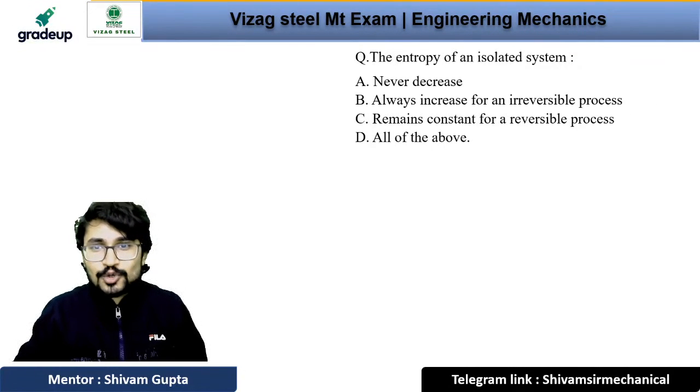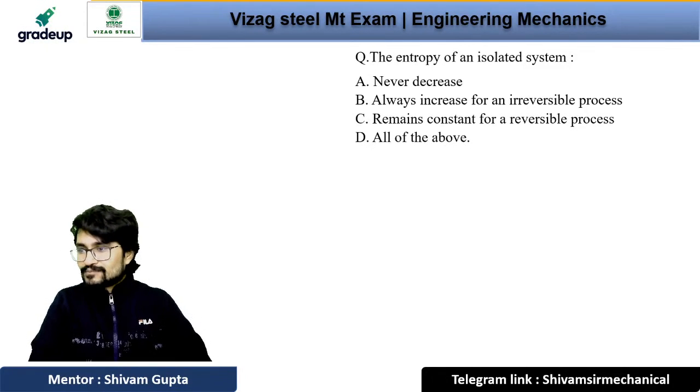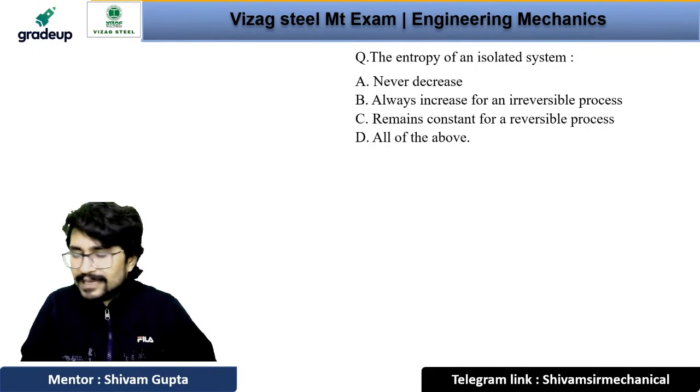Now the next question is, the entropy of an isolated system will be: never decreases, always increases for an irreversible process, remains constant for a reversible process, or all of the above. What will be the answer for this question? Come on, fast guys. Direction and magnitude. Very good, Rahul.